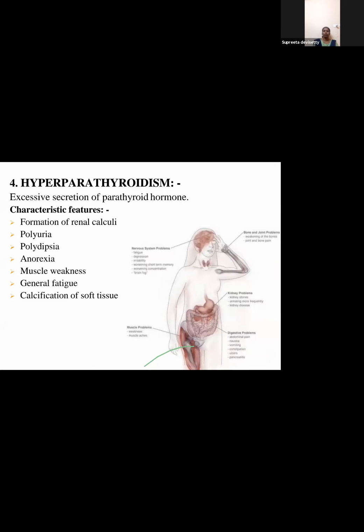Next, hyperparathyroidism. Excessive secretion of parathyroid hormone. Formation of renal calculi. What happens when there is hyperparathyroidism? There is more amount of calcium. So when there is more amount of calcium, it is let out via urine. When it is let out, what is it doing? It is not coming out properly. It is forming calcium stones in the urine.